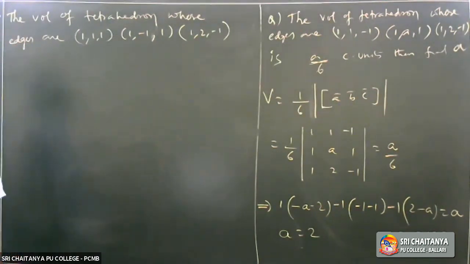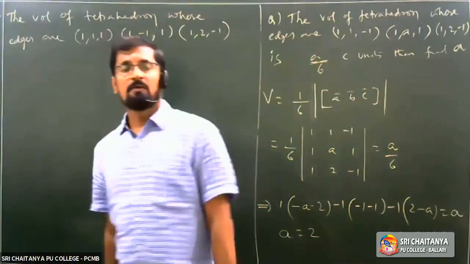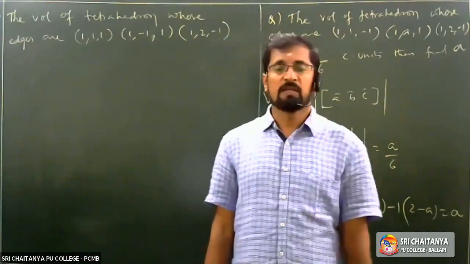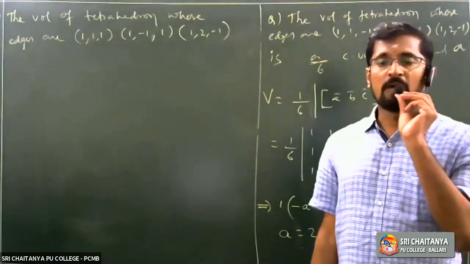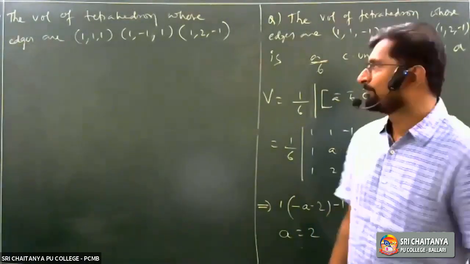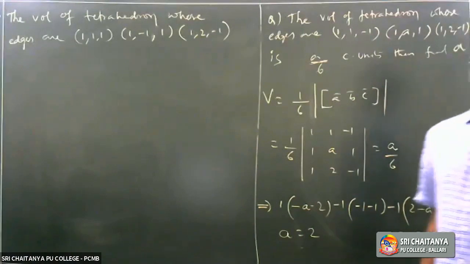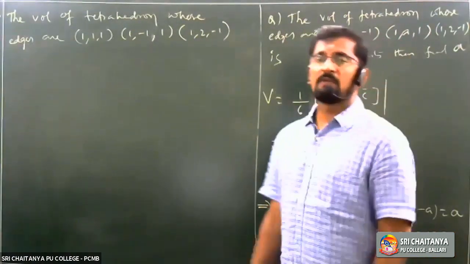Observe this one. He asked you to find the volume of the tetrahedron whose edges are (1, 1, 1), (1, minus 1, 1), (1, 2, minus 1). Same synopsis we can follow.